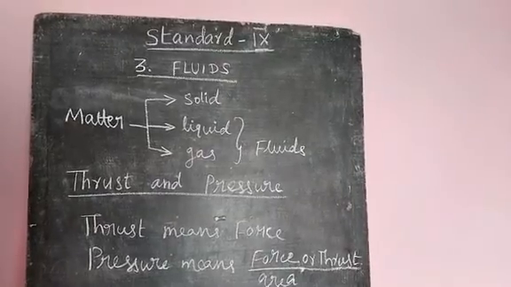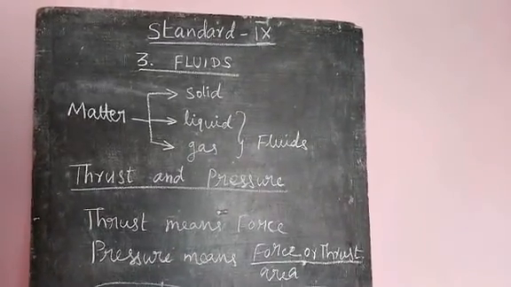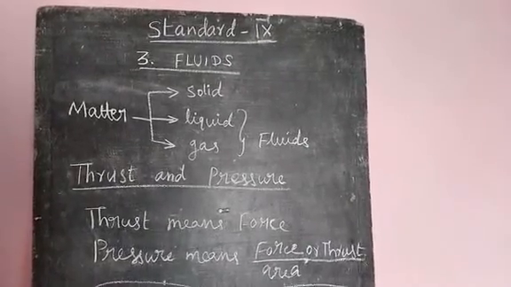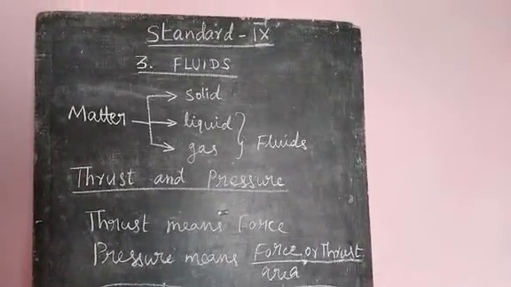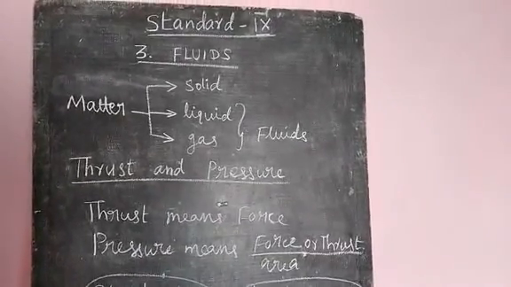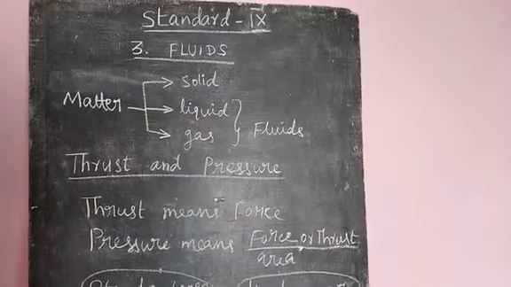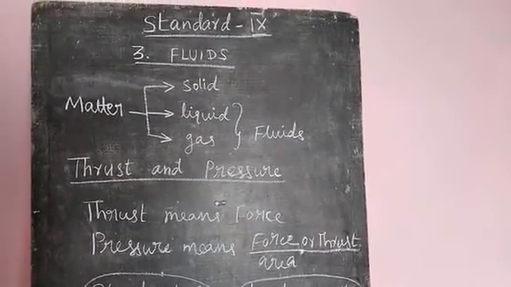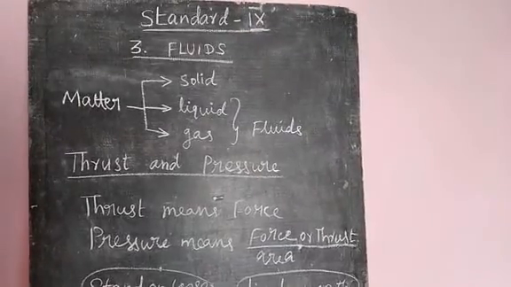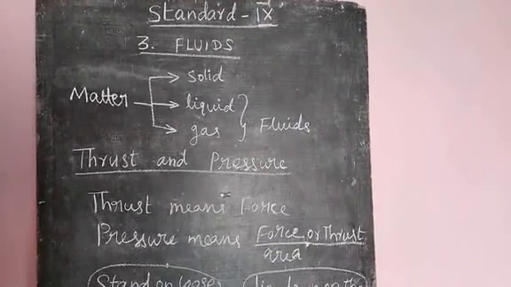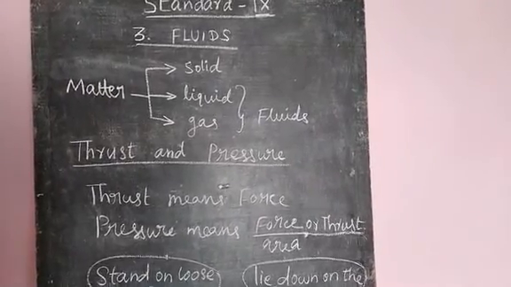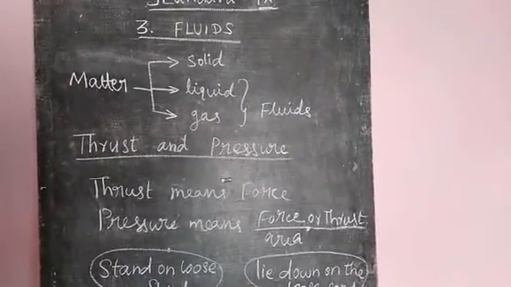I am going to teach 9th standard physics lesson number 3, fluids. Here we are going to discuss matter. Matter exists in three states: solid, liquid, gas. The liquid and gas are called fluids. Then thrust and pressure. Thrust means force, pressure means force per area, or thrust per area.